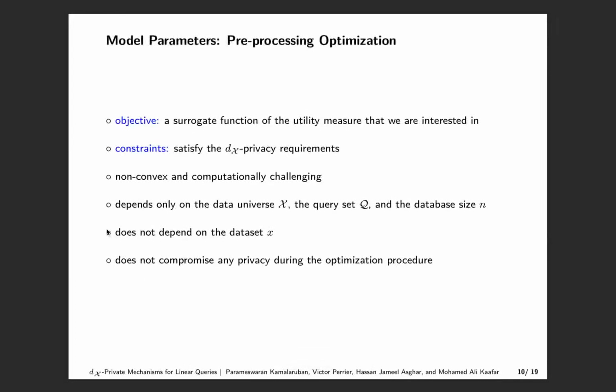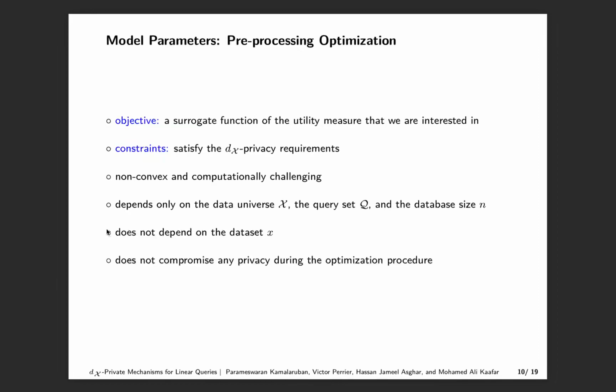The model parameters C and Q dash are chosen by approximately solving a pre-processing optimization problem with an objective function that acts as a surrogate for the utility measure that we are interested in. The constraints of the optimization problem capture the dx privacy requirements. The exact form of the optimization depends on the utility measure and the dx metric under consideration. In general, these problems are non-convex and computationally challenging, but we show that for certain loss functions, the optimization problem can be approximately solved using heuristic approaches.